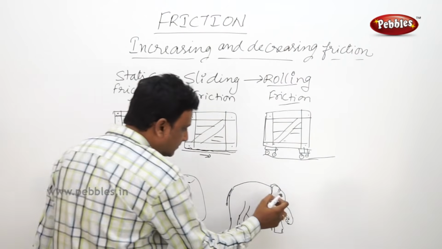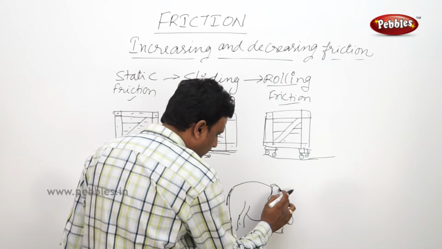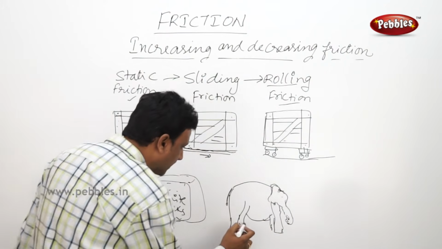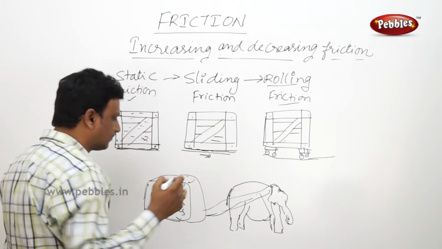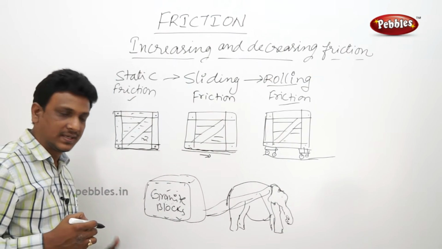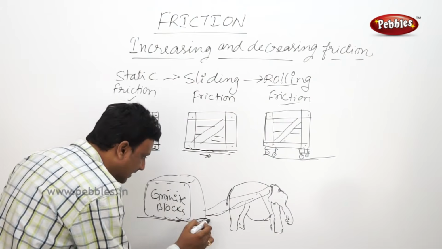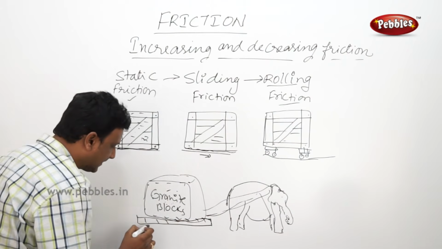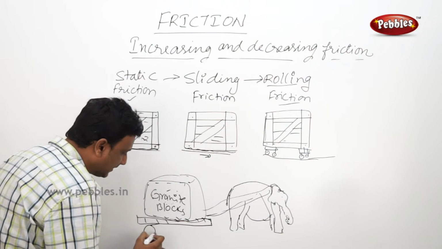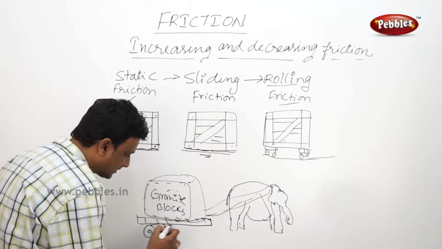So the elephants would be pulling these heavy rocks. Here there is a special arrangement. The rock is placed on a plank. Below the plank, they used to keep wooden logs.